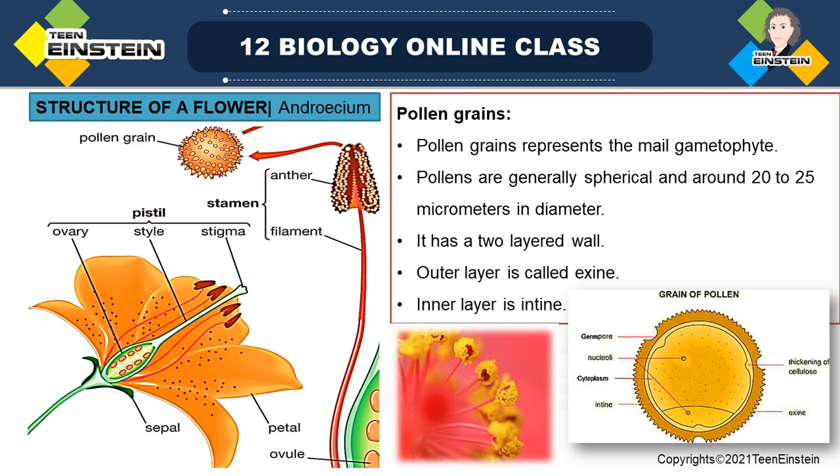Have you seen a pollen grain anywhere? You can see the yellow colored dotted structures. If you touch a normal flower like hibiscus with your finger, some yellow colored powder will stick, right? That is the pollen grains. Those yellow colored powder-like structures are the pollen grains.